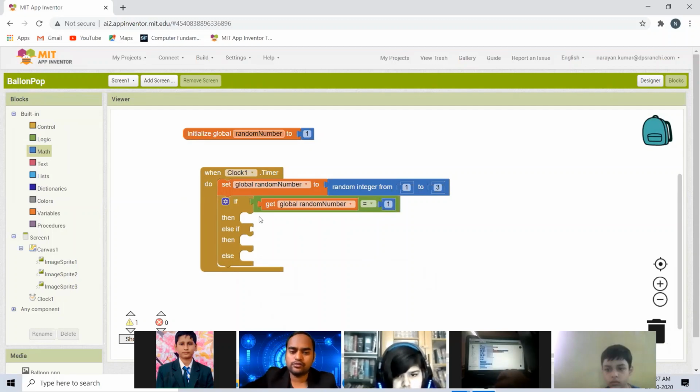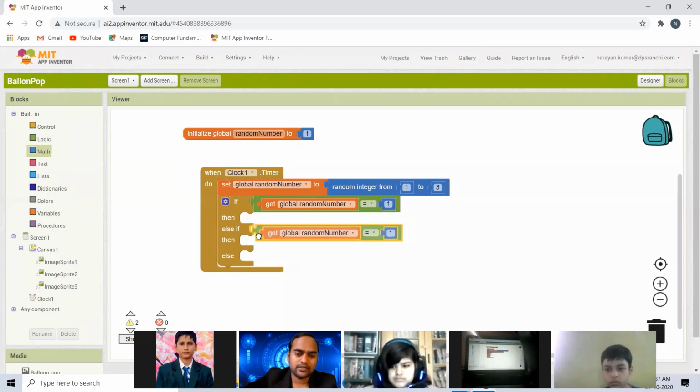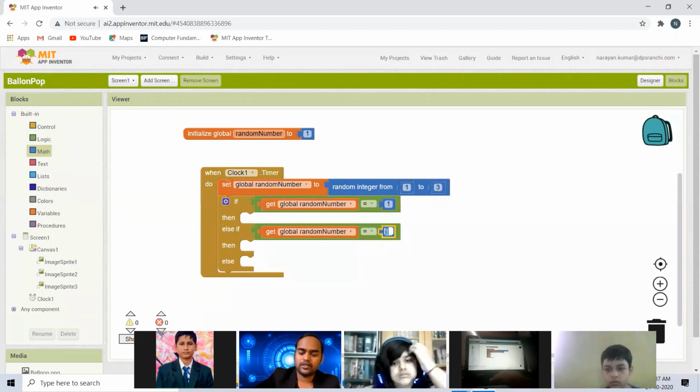And if it is equal to 2, then what to do? So I will duplicate it and paste it here, and this time I will take 2. If you have generated random number as 2, then what to do? If they have generated 1, they will show balloon number 1. If they have generated 2, they will show balloon number 2. And if they have generated neither 1 nor 2, then surely they will show the third balloon. That's ultimate and that's final.